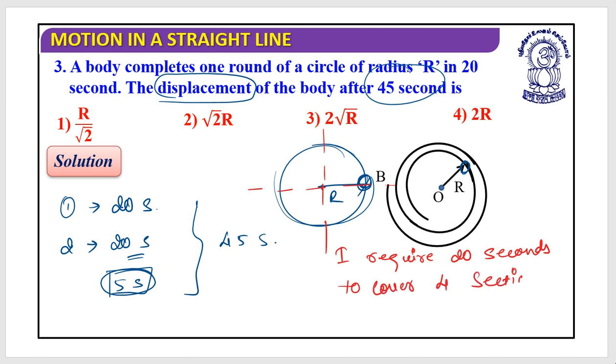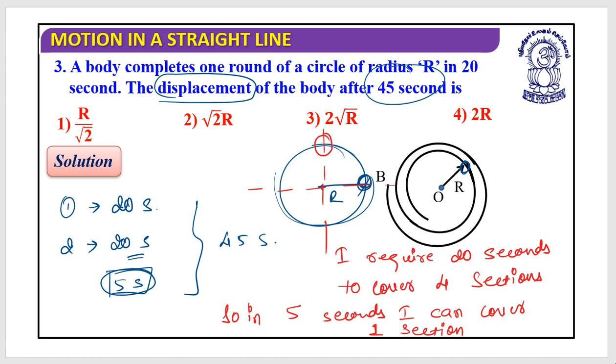Can I say this? So in 5 seconds, I can cover only one section. So at the 45th second, the particle should be at this place.